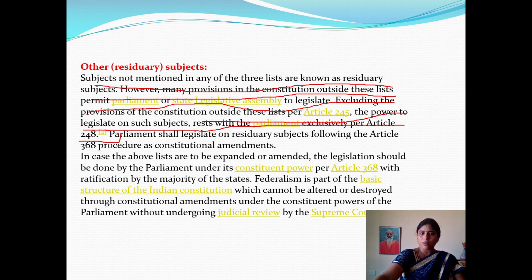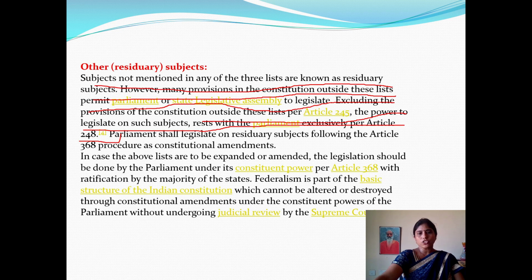In our constitution, Article 245 and Article 248 clearly mention the residuary subjects, and whatever kinds of subjects have to be included in the residuary are included in our constitution.